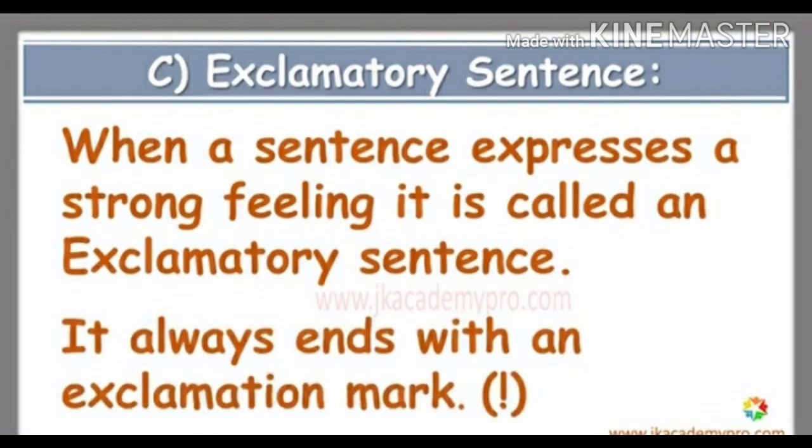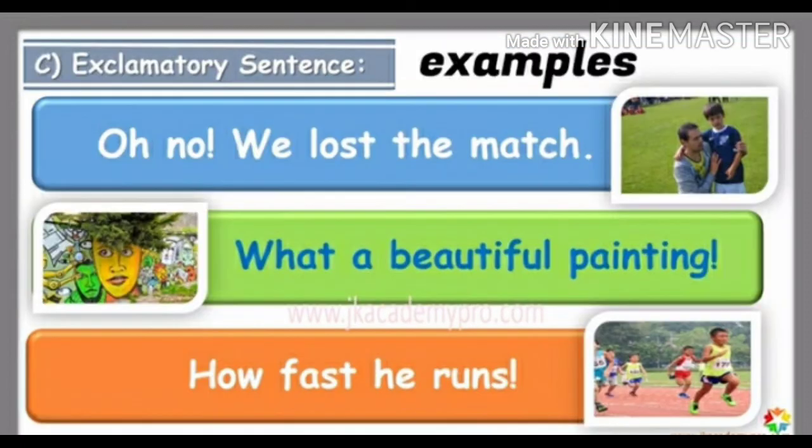Now the third type of sentence is called exclamatory sentences. When a sentence expresses a strong feeling, it is called an exclamatory sentence. And you can see such sentences end with an exclamation mark. You can see that line with a dot down, that is called an exclamation mark when you express sudden feelings. Let us see the examples now.